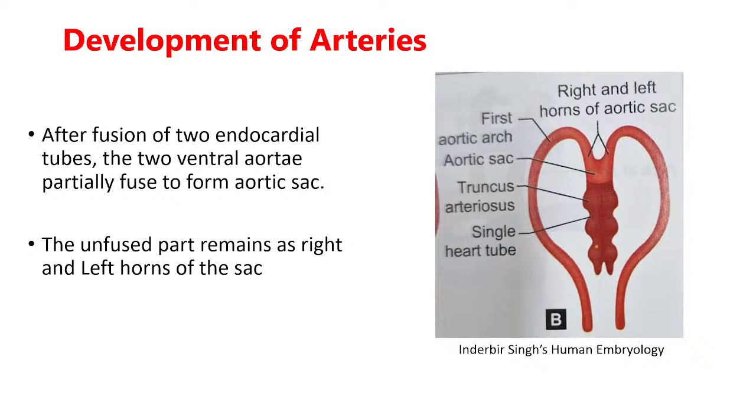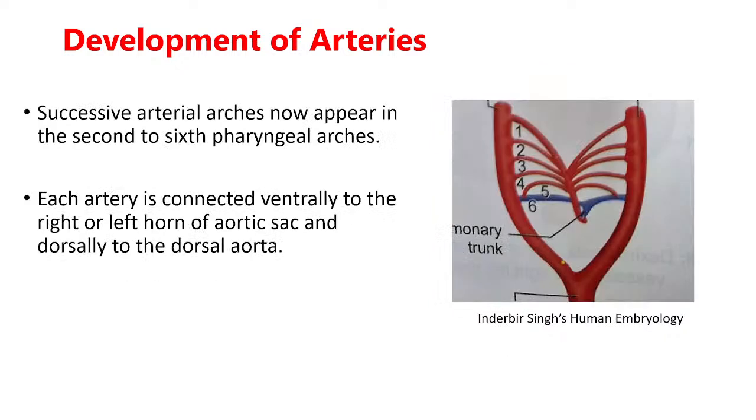Aortic sac, right? And the part which is unfused forms the left and right horns of the aortic sac. Continuous with these horns, you can see from this diagram, is the first arch artery, connecting the horns of the aortic sac to the dorsal aorta. Is it clear?